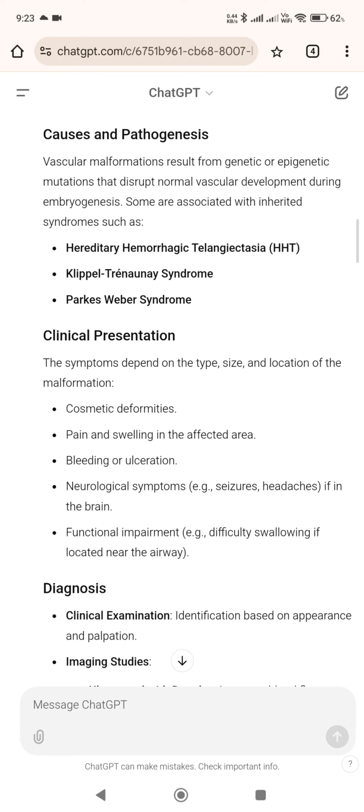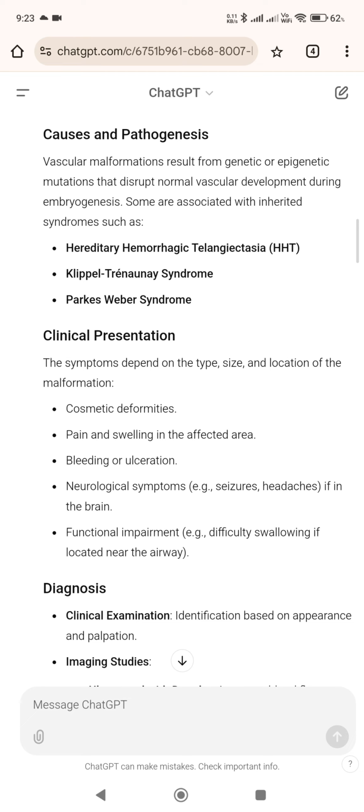Clinical presentation. The symptoms depend on the type, size, and location of the malformation. Cosmetic deformities, pain and swelling in the affected area, bleeding or ulceration. Neurological symptoms, e.g. seizures, headaches, if in the brain. Functional impairment, e.g. difficulty swallowing if located near the airway.